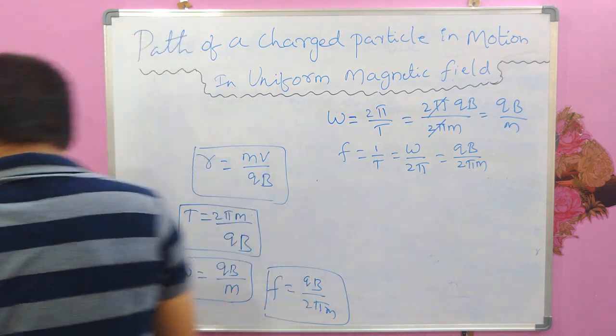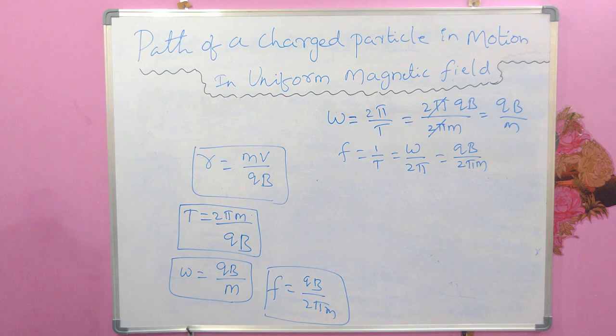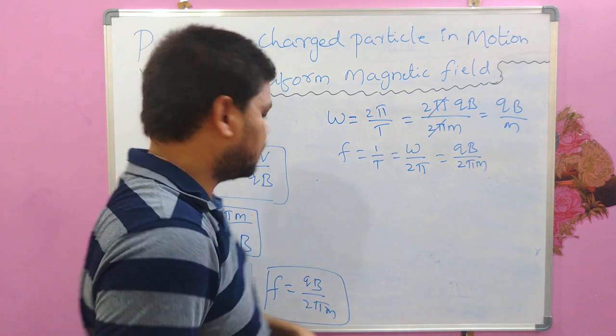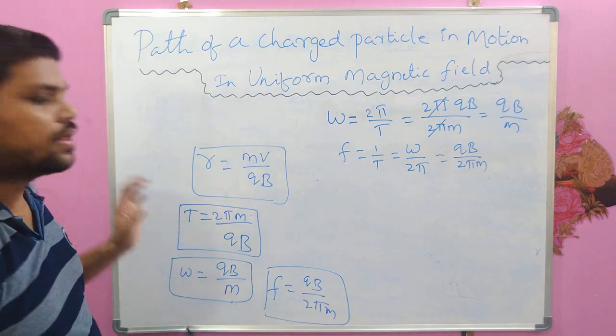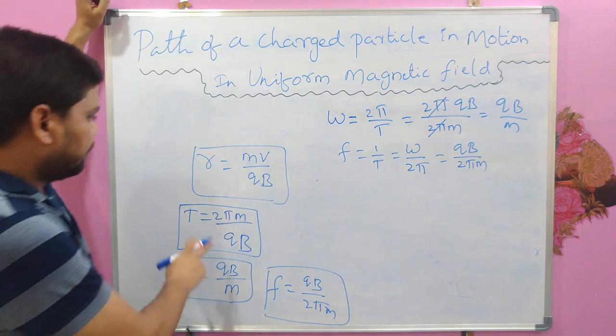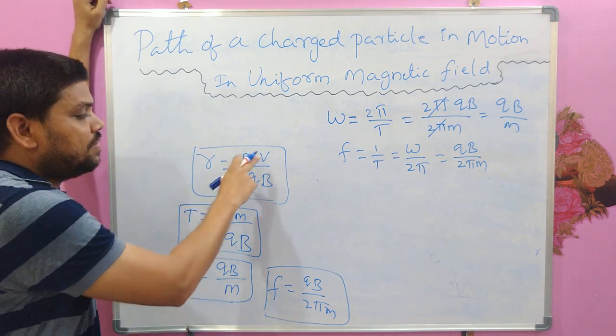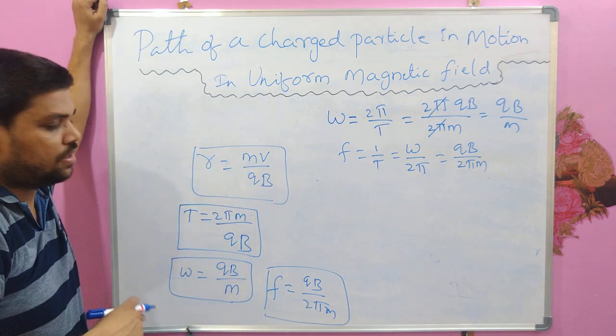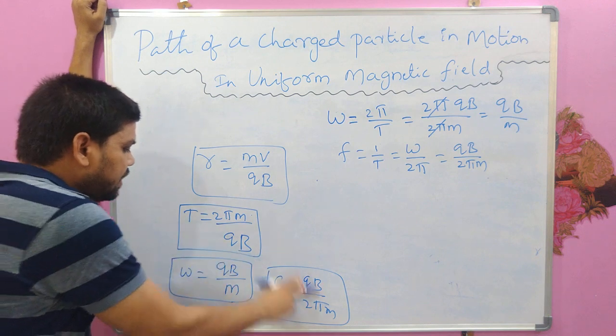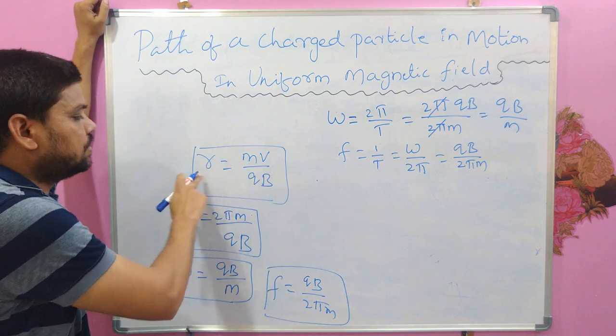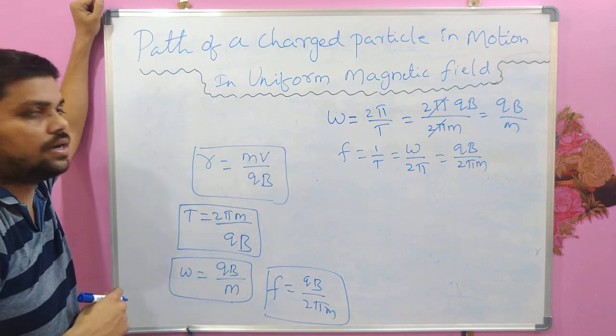So I am keeping all the formulas on the board so that we can infer some important points from them. If you carefully observe these formulas, only the radius of the circular path depends on the velocity of the charged particle. We can see there is no v in the other formulas, but v is present only in the case of the radius of the circular path.